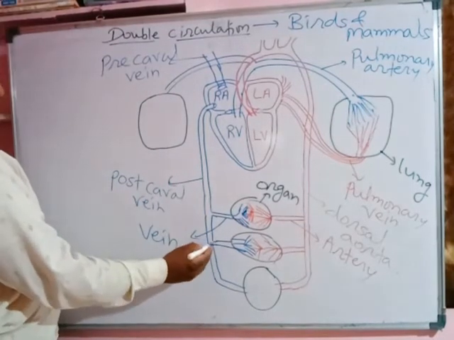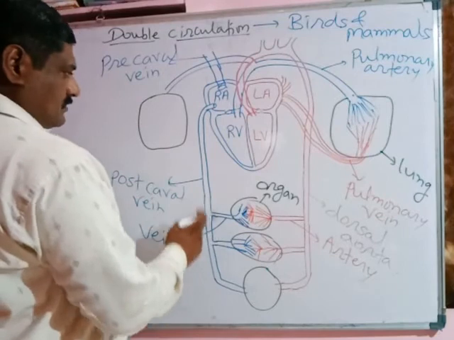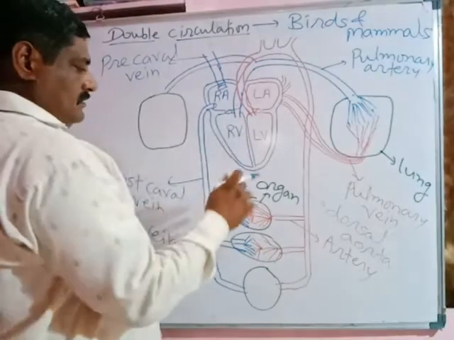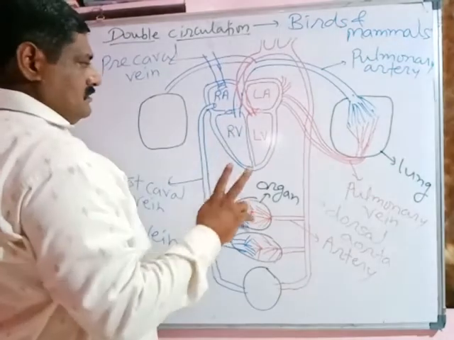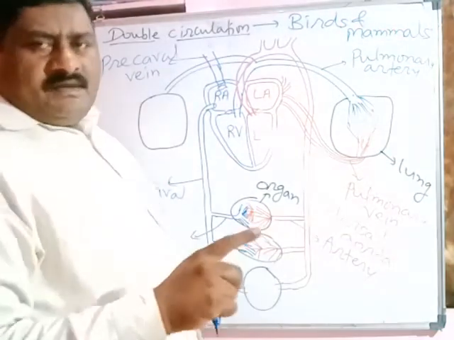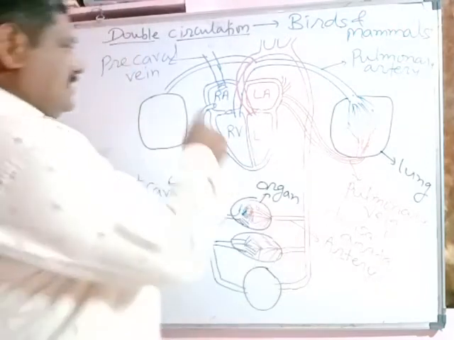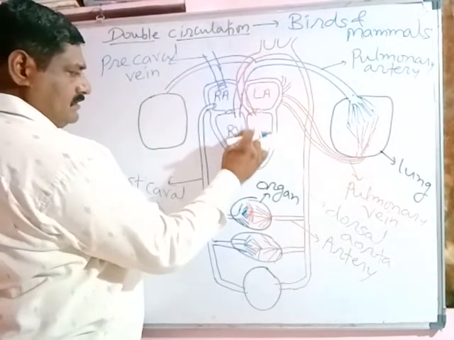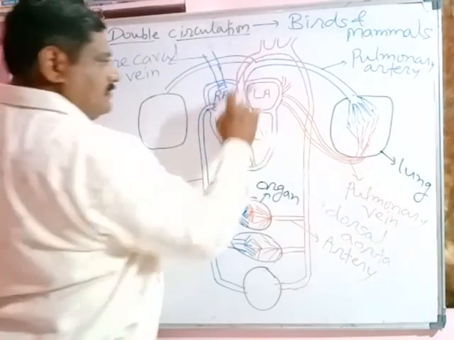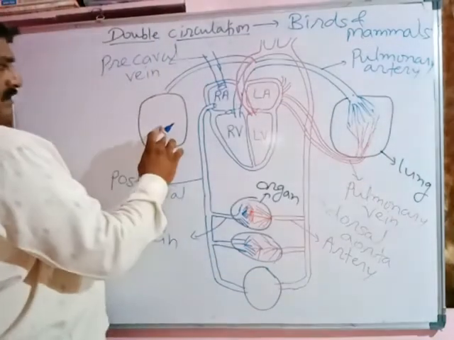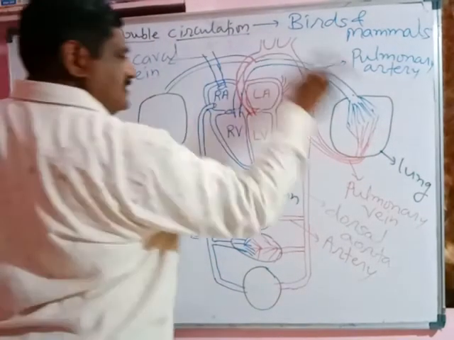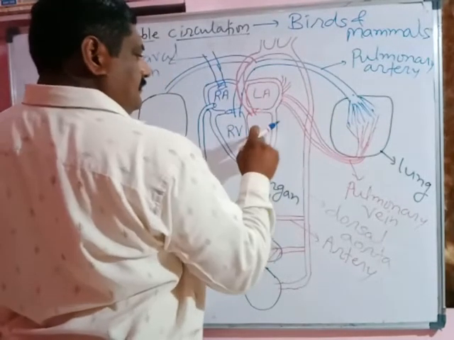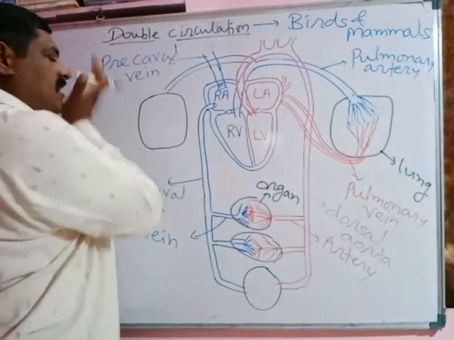So collecting impure deoxygenated blood, it is poured again into the right atrium. In this way, the same blood flows through the heart two times. Hence it is called double circulation. First, the blood enters the right side of the heart and passes to the lungs. After purification, the same blood enters the left side of the heart. It is called double circulation.